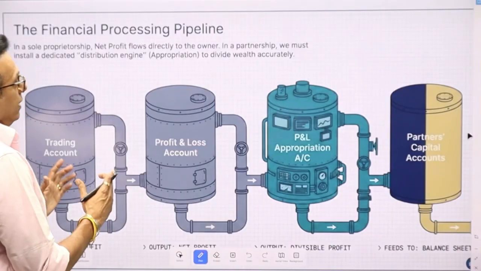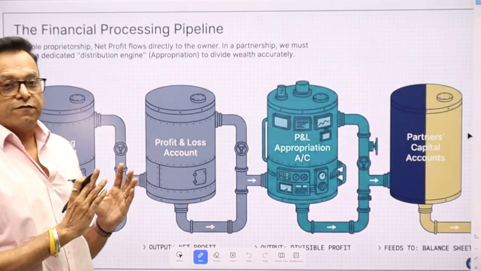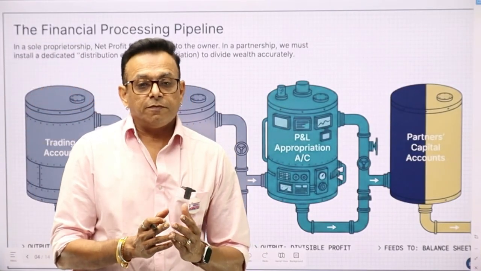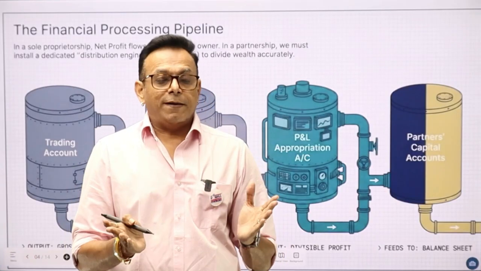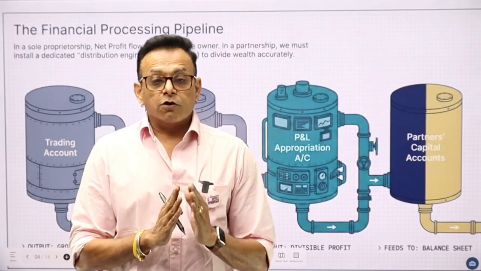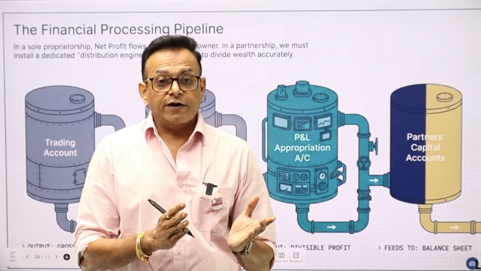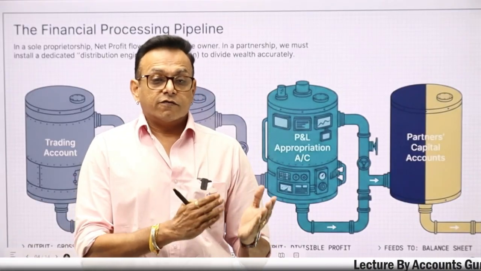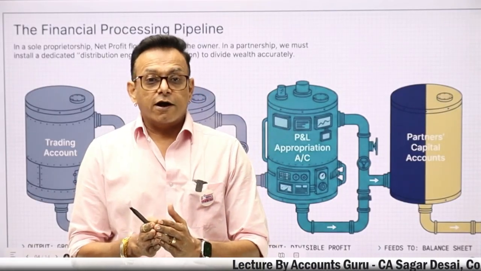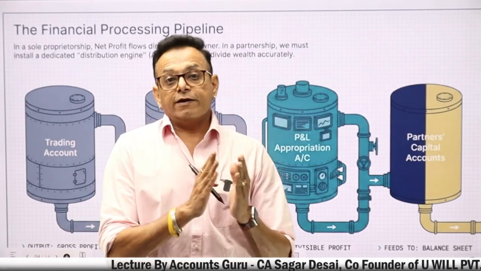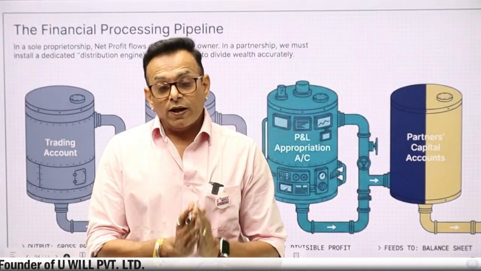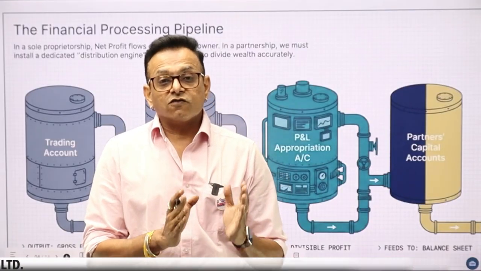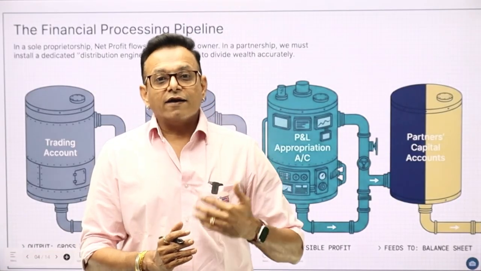Now in 11th standard, in final accounts of sole proprietorship, you have studied trading account, profit and loss account and balance sheet. From trading account, you will get gross profit or gross loss, which is transferred to profit and loss account, where you will get net profit or net loss, which will be transferred to partners capital account in the balance sheet. But now in 12th standard, in partnership final accounts, there are some changes.